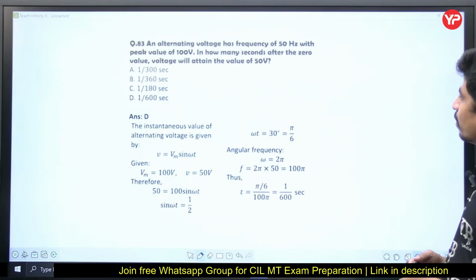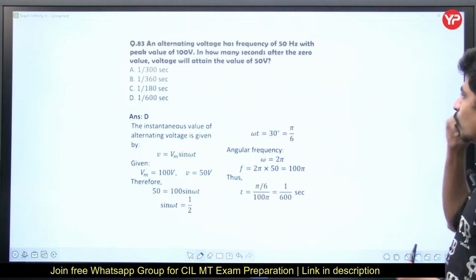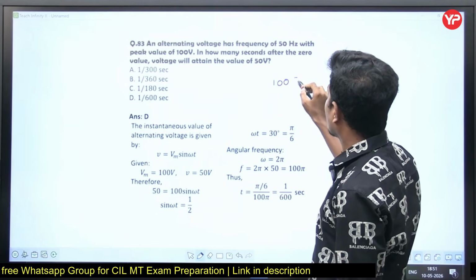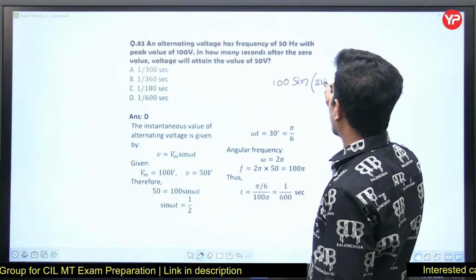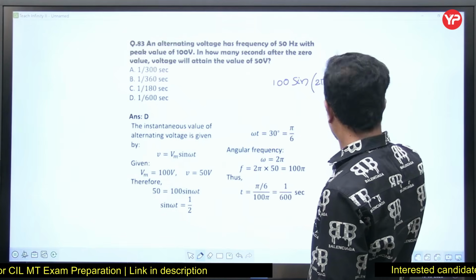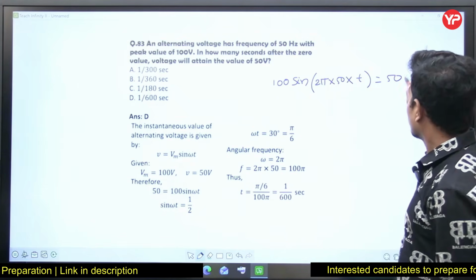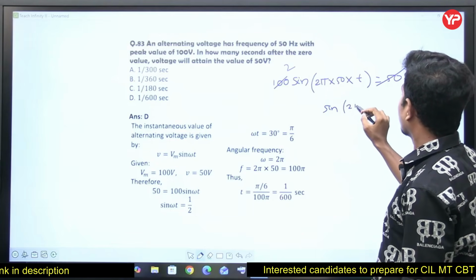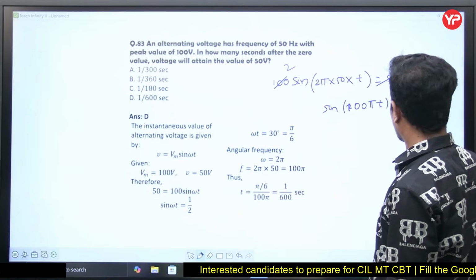Next, an alternating voltage has frequency of 50 Hz with a peak value of 100 volts. How many seconds after the zero value will the voltage attain the value of 50? See, he is saying peak value 100 sine omega t. 100 sine omega t, 2 pi f t, f is 50. This is equal to 50 volts when he is asking. 50, 2 times will go away. Sine of 100 pi t is equal to 1 by 2.